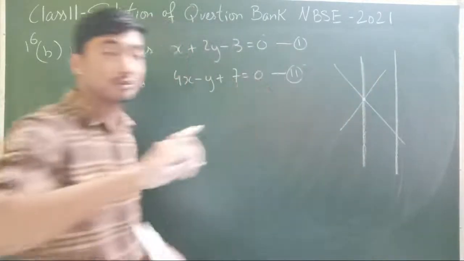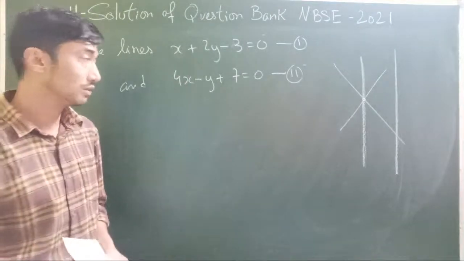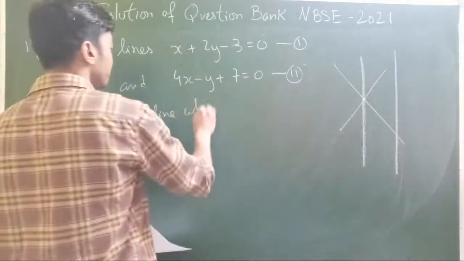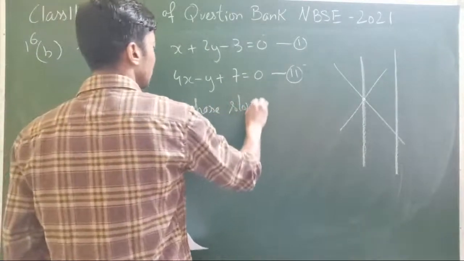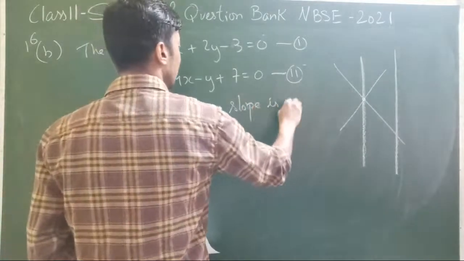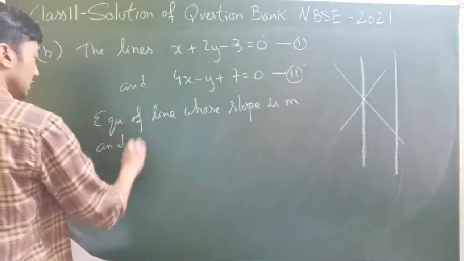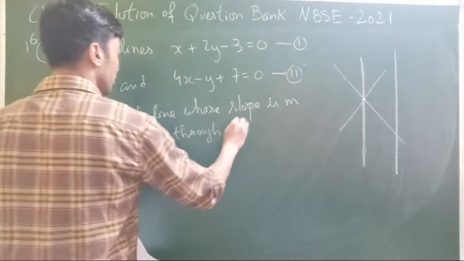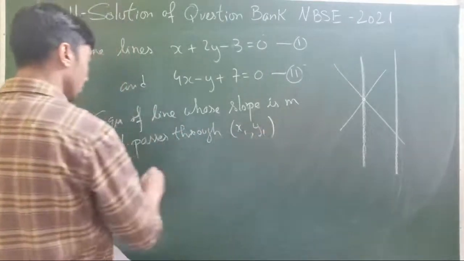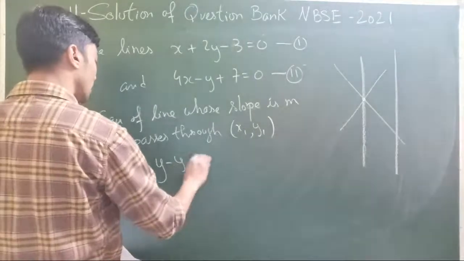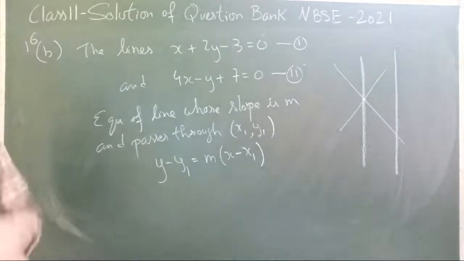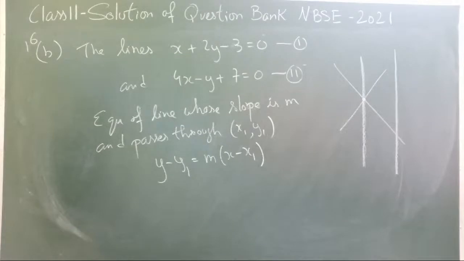We have from the first topic of slopes, how to find out, I'll just give you here, the equation of a line whose slope is m and passes through the point x1, y1, that's given as y minus y1 is equal to m into x minus x1. This is the equation that we have. Y minus y1 equal to m into x minus x1.